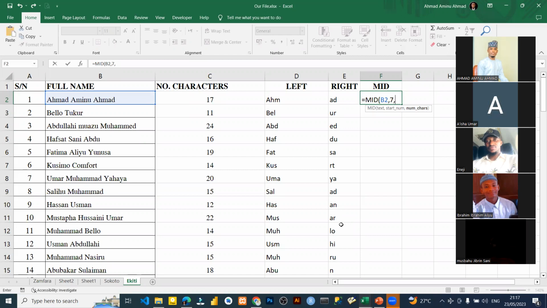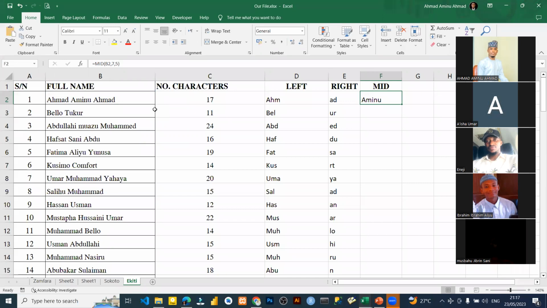Let's say I need 1, 2, 3, 4. Let me say 4. So it will give me AMIN, because if you count from Ahmed, 1, 2, 3, 4, 5, 6, this is number 7. So it will start from this A. I said I need 4 characters from this A, then it will give me this, and it stops there because I said 4. But if I said I need 5, it will complete the name, that is 5 characters from character number 7.